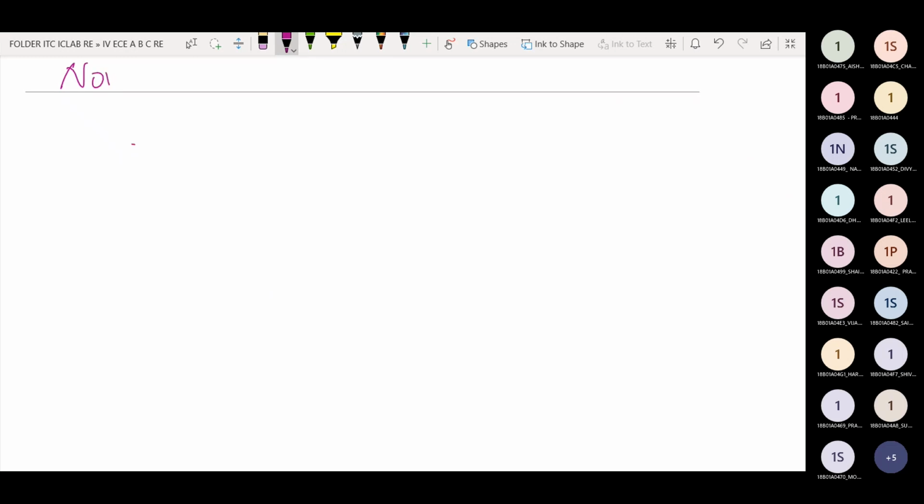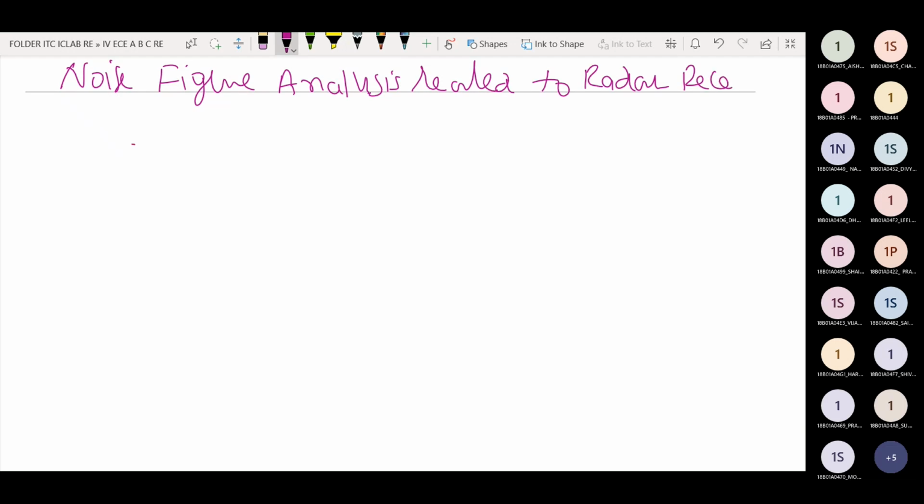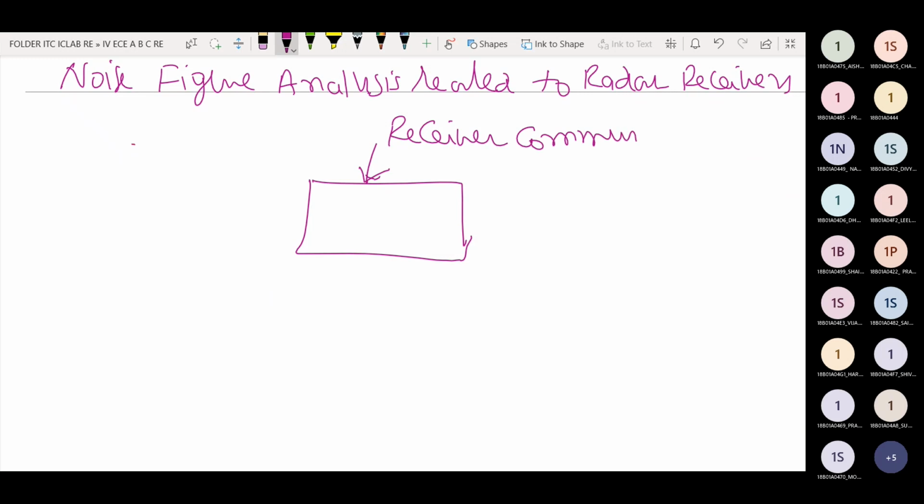Noise figure analysis related to radar receivers. This one is a receiver communication system.